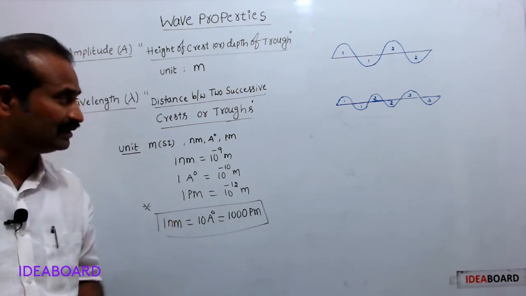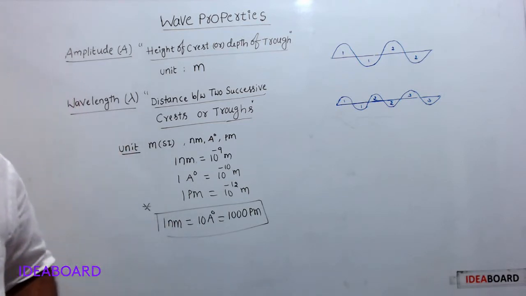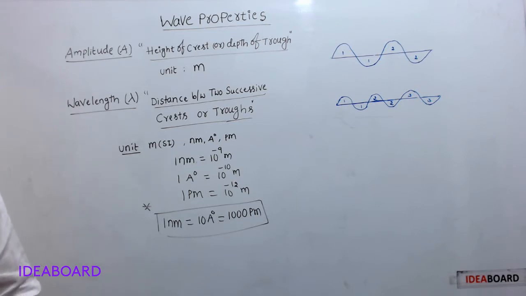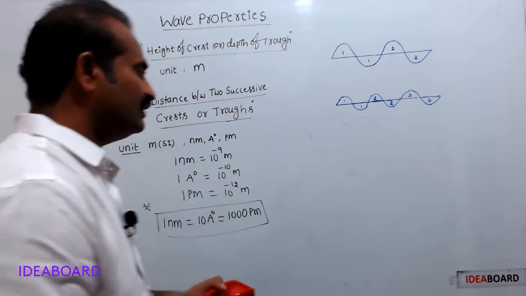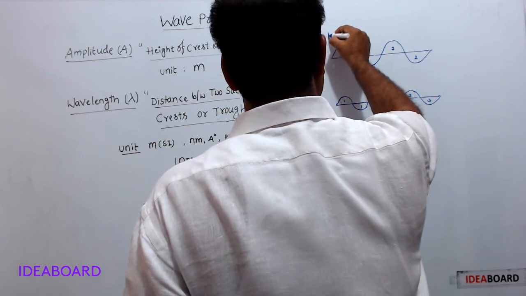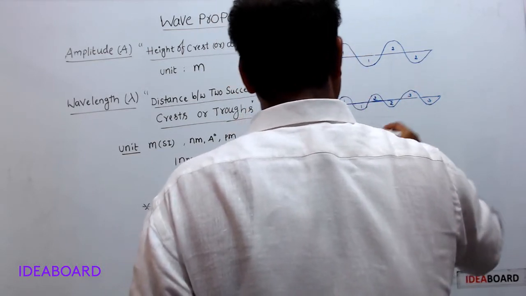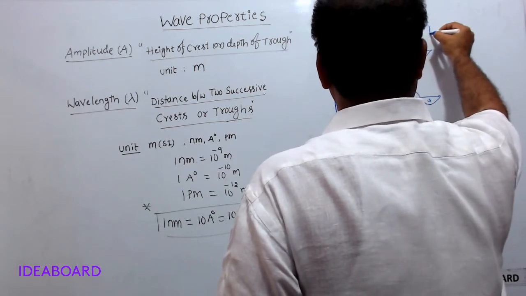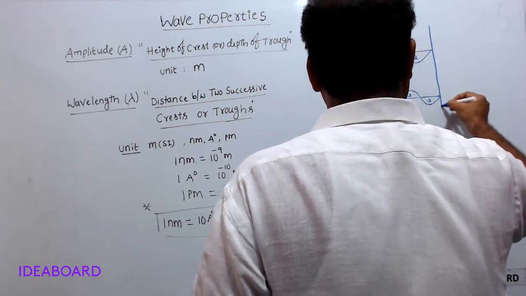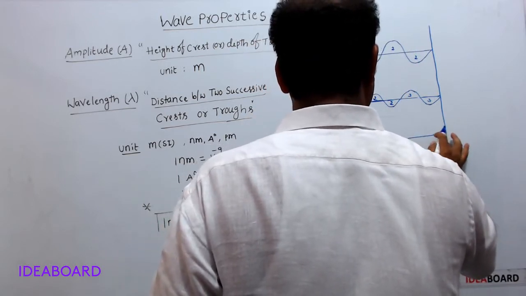Now the next term, that is wave number. Here I am assuming a unit length. Let us say this length is 1 meter.